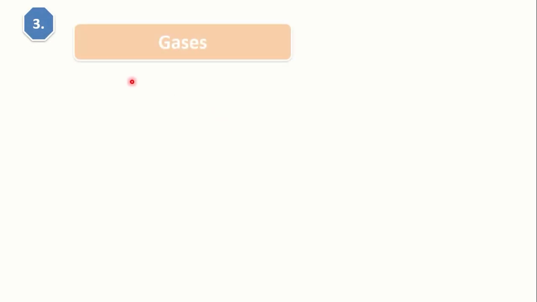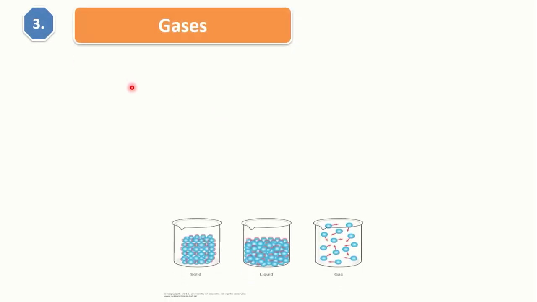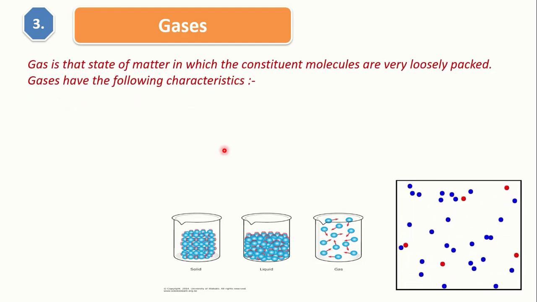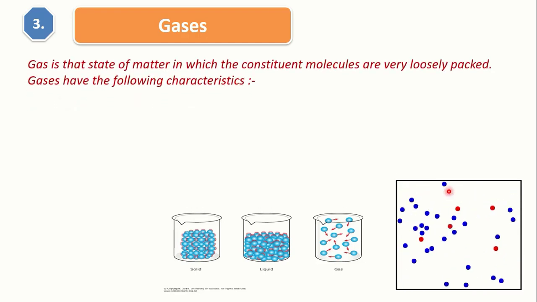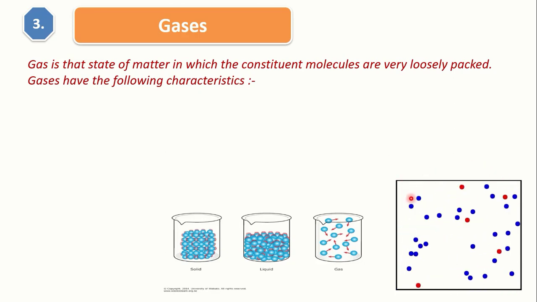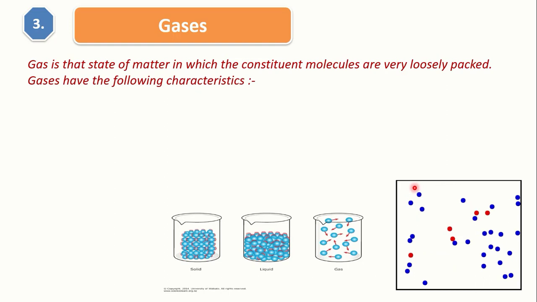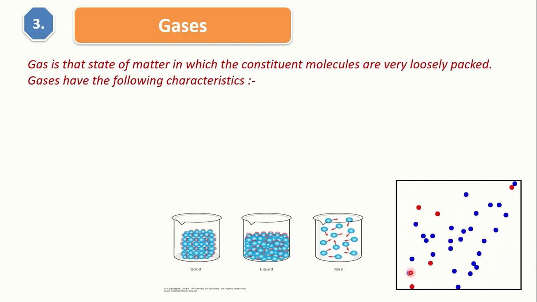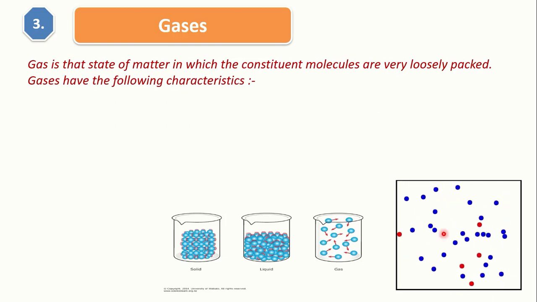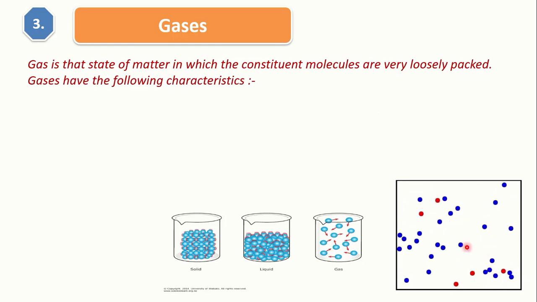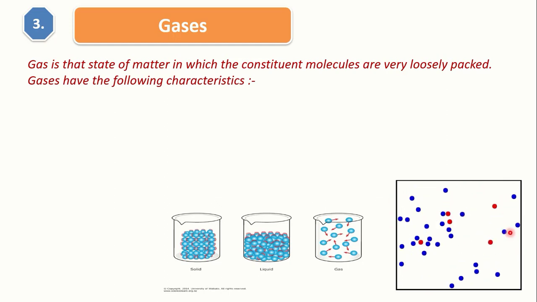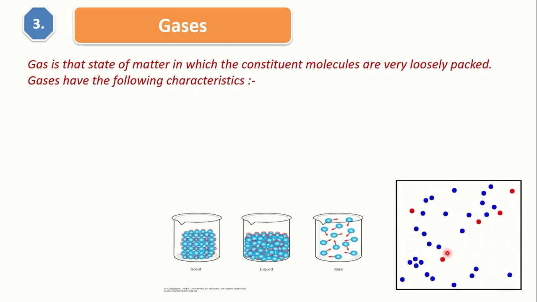Third state of matter is gases. You can see in this diagram, the molecules are freely moving within the closed container. They are freely moving and occupy the total container, and this blue molecule can move everywhere, from this direction to this, everywhere like this. This red dot is moving everywhere within the container.